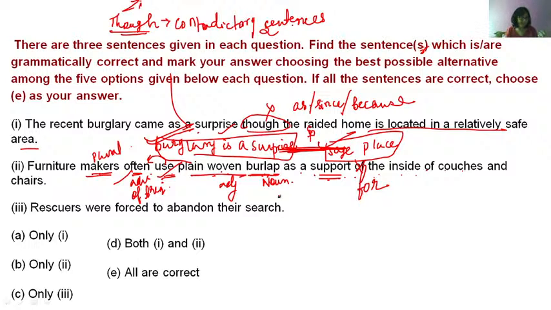These two sentences explain why the recent burglary is a surprise. So you have to use a connector that denotes reason: as, since, because. Furniture makers often use plain woven burlap as a support. So support should be followed by for.